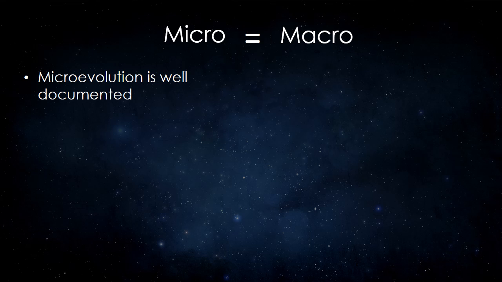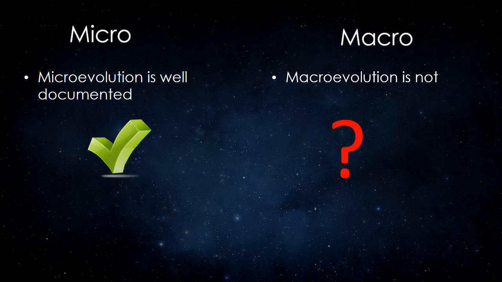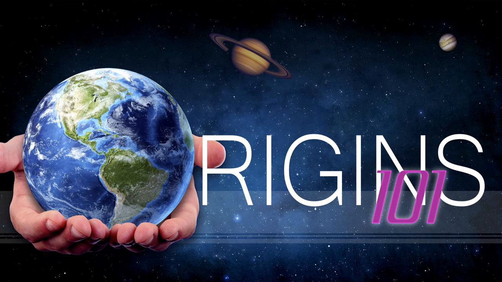Although many scientists believe that lots of microevolution over millions of years is the same thing as macroevolution, many other scientists believe microevolution does not add up to macroevolution, and that some other factor or factors must be involved. As Origins 101 continues, we will learn about natural selection and the important part it plays in the theory of evolution.